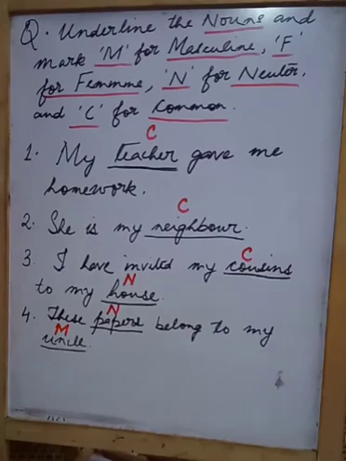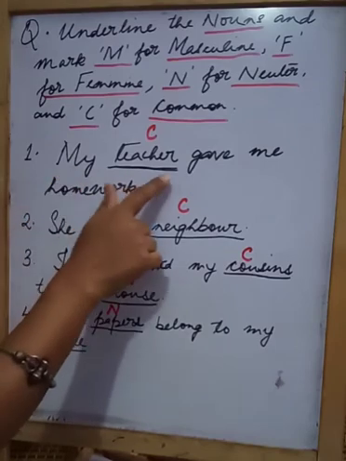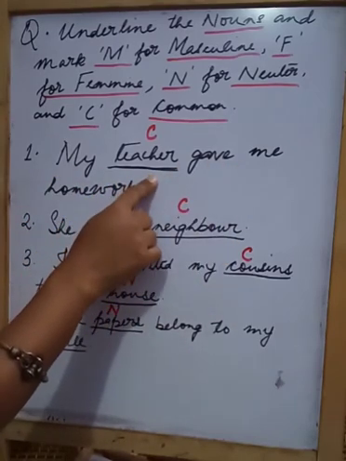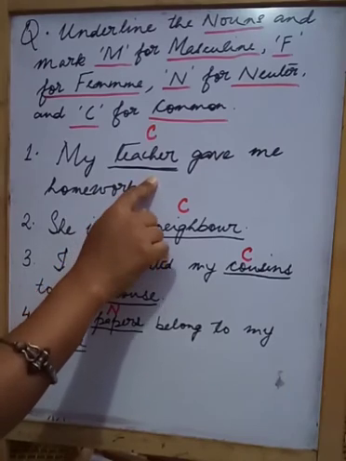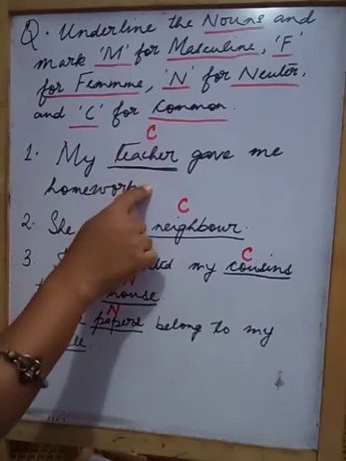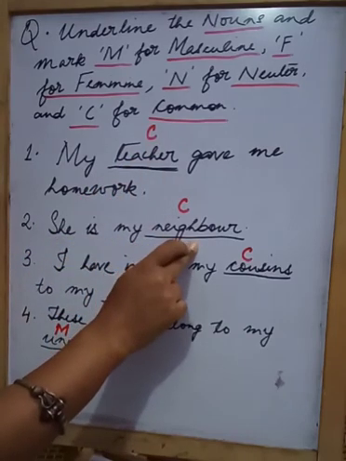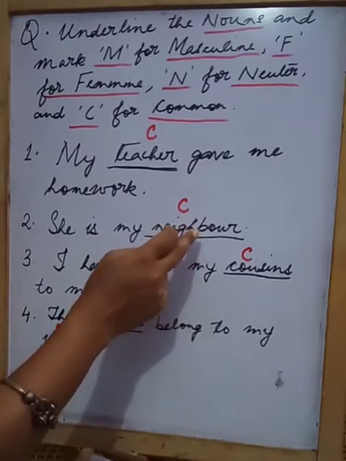See, let's see the first one. First number again. My teacher gave me homework. Now we are talking about teacher. Teacher is a person, isn't it? But the teacher can be male or female. So it is a common gender. Alright. Next, she is my neighbor. Neighbor also same. It can be a person who is a boy or a girl, a man or a woman.